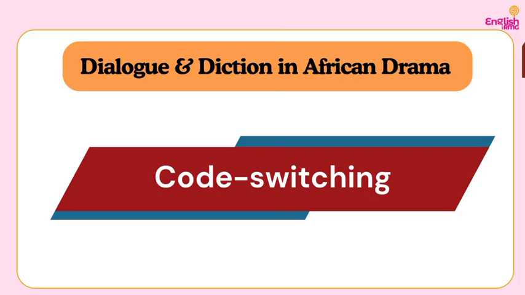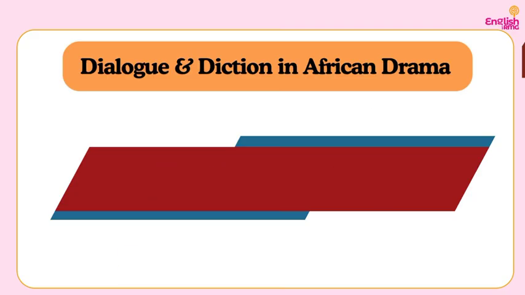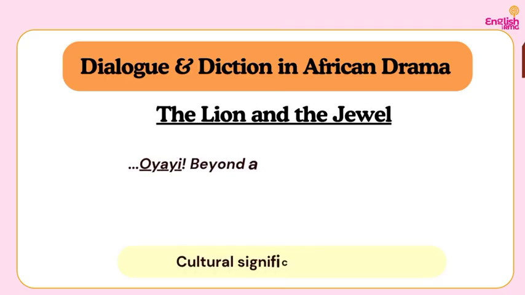So code switching is the use of the native language in between English. Let's have this line from The Lion and the Jewel by Wole Soyinka on page 31. So we have "Oyayi, beyond a doubt, Sadiku." Oyayi is a common word in Yorubaland that is used to say kudos to someone, or like you are doing well.